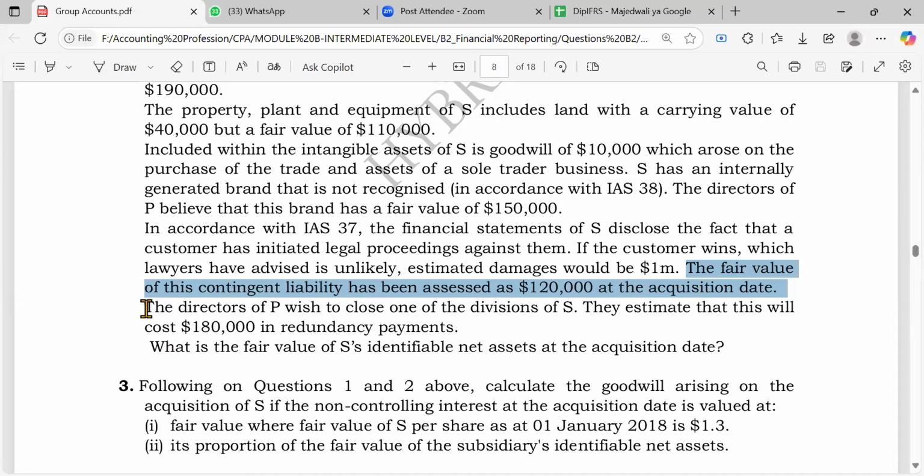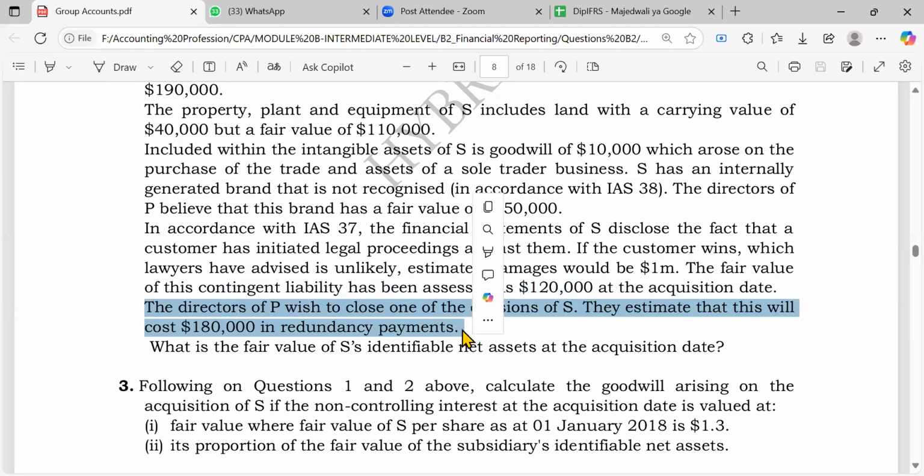You're told the directors of P wish to close one of the divisions of S. It is in this restructuring provision. They estimate that this will cost 180 in redundancy payments, right? Of course, this won't be recognized because they just wish, it's a wish, right?